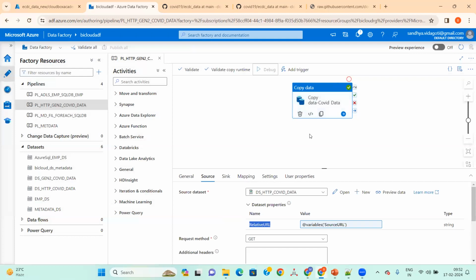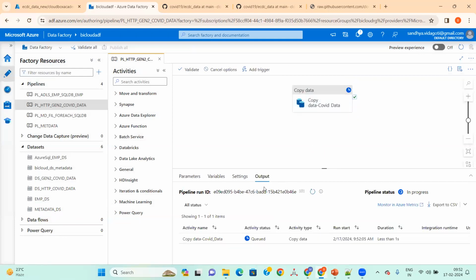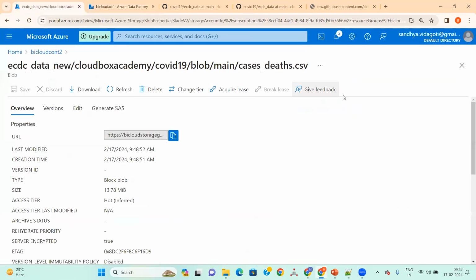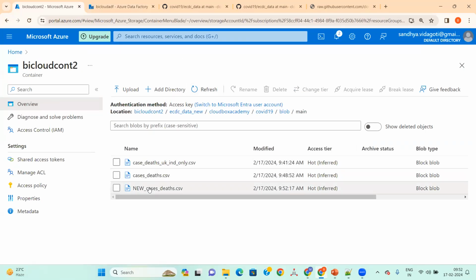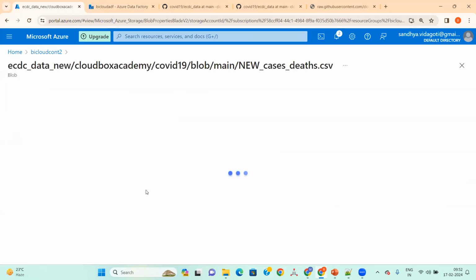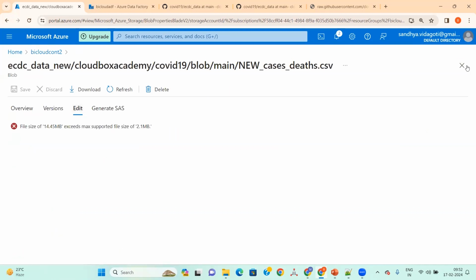See here, if I debug, the target should have the new death cases, new cases deaths, as the file name. Yeah, new cases deaths. Right, perfect. The size is more, so that's the reason it's not fitting.